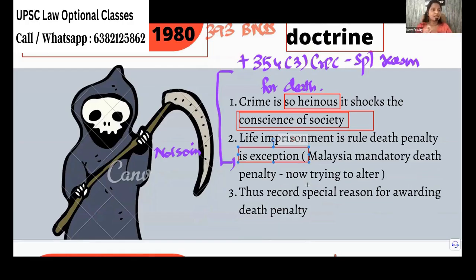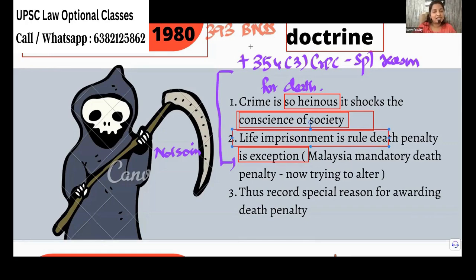They will give you two options: either imprisonment for so much or death penalty. So maximum, the judge must try to give what? Life imprisonment. But if there is any special reason, only then what will he do? He will give death penalty. That's why we will say life imprisonment is a rule and death penalty is an exception.